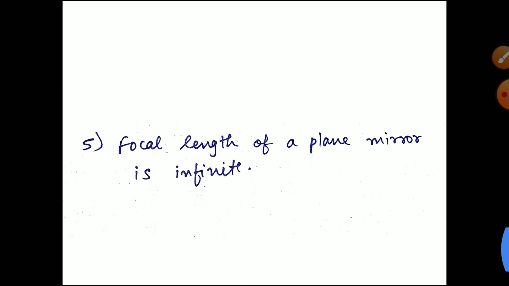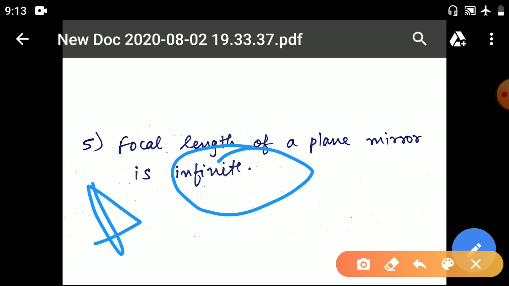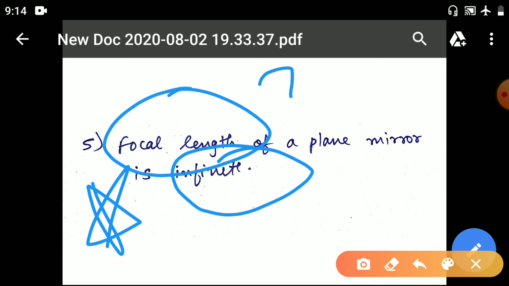The last property: the focal length of a plane mirror is infinite. This one you have to remember, sometimes it is asked in objective type, 1 mark questions. What is the focal length of a plane mirror? Options like infinite, 0, 5, 10 will be given. So the answer is infinite. Now you may be confused about what focal length means.